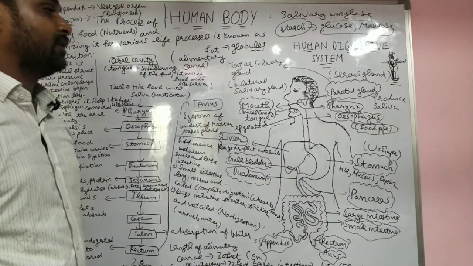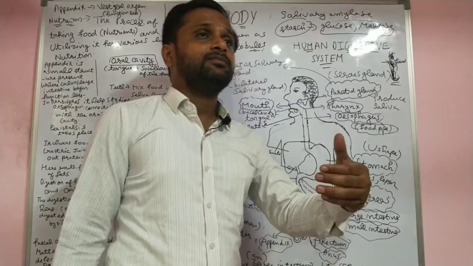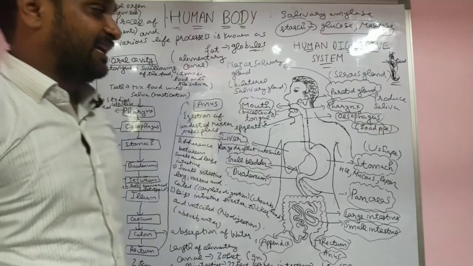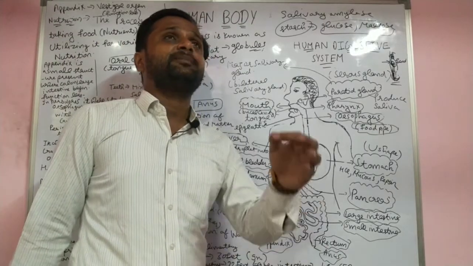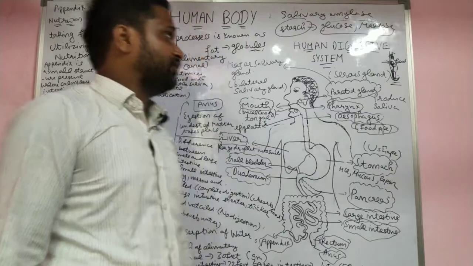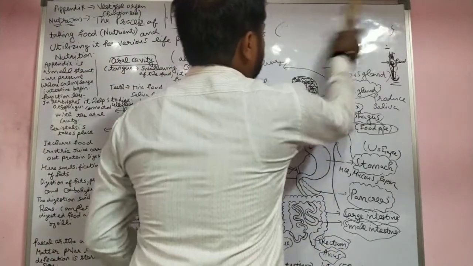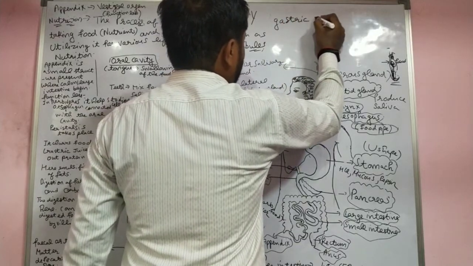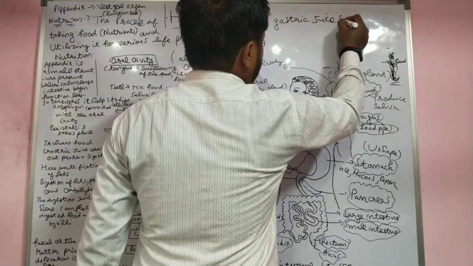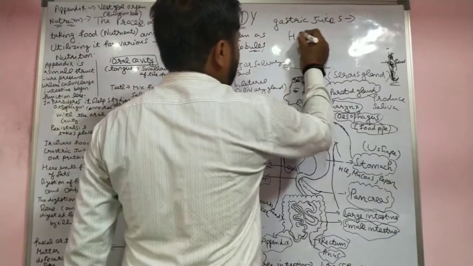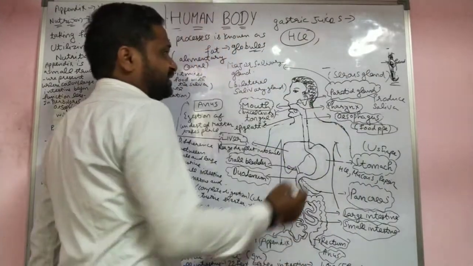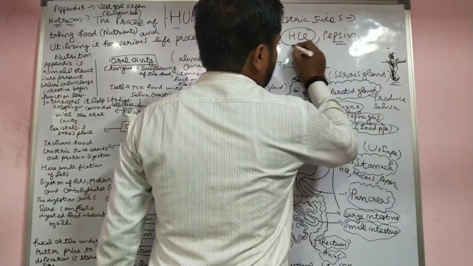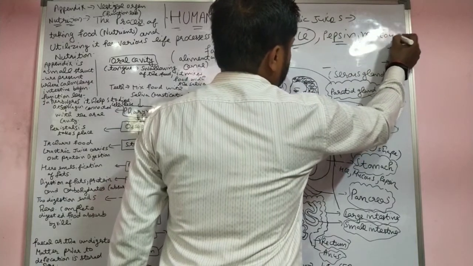Now we see how digestion occurs in the stomach. The gastric glands release gastric juices in the stomach. Which gastric juices? First, HCl, hydrochloric acid; second, the pepsin enzyme; and third, mucus.